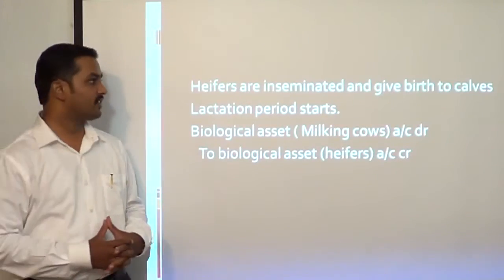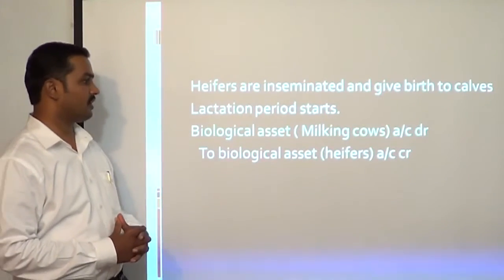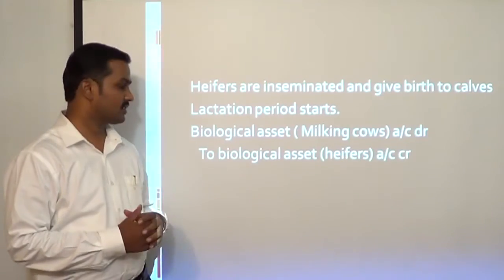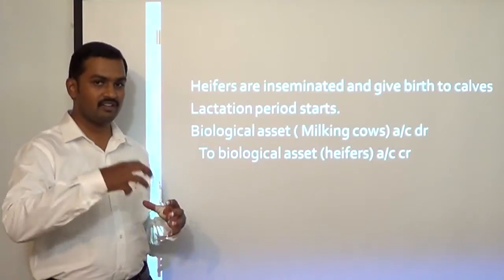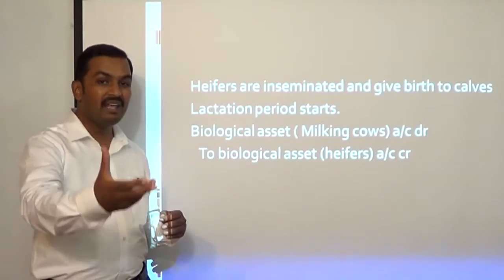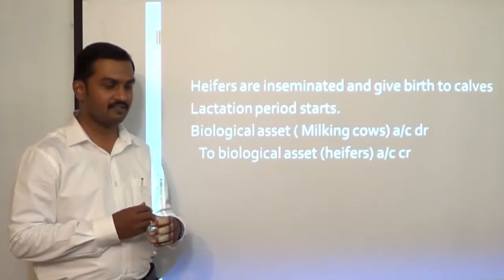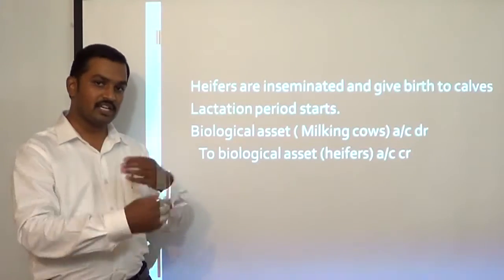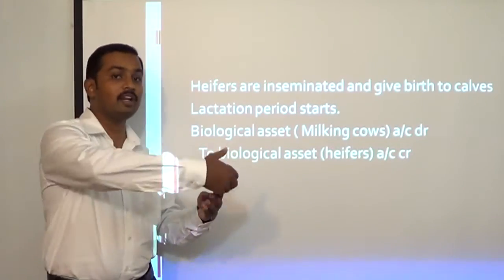Next, heifers are inseminated and give birth to calves. The lactation period starts. Now, heifers are inseminated, they give birth to a calf. The heifer starts giving milk once it delivers a calf. In such cases, the classification again changes. It becomes from a heifer to a milkable cow.